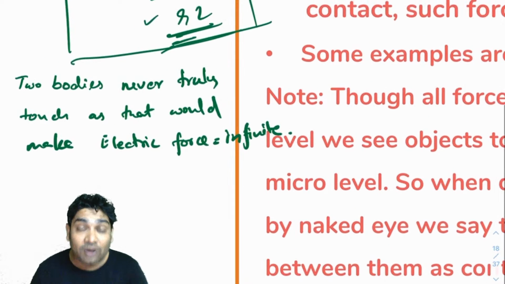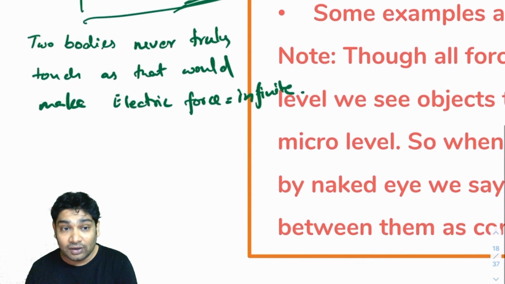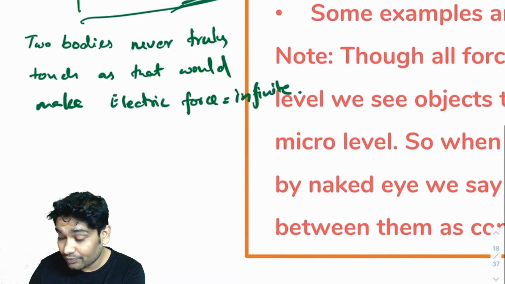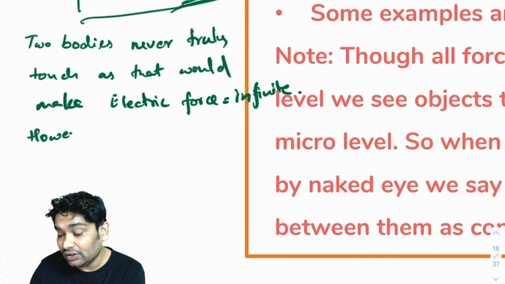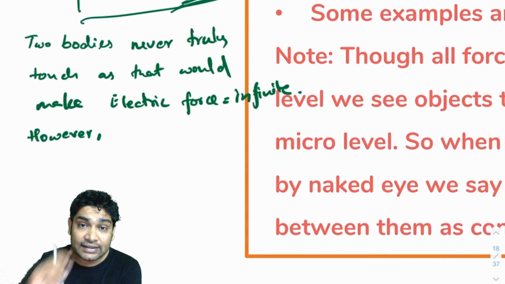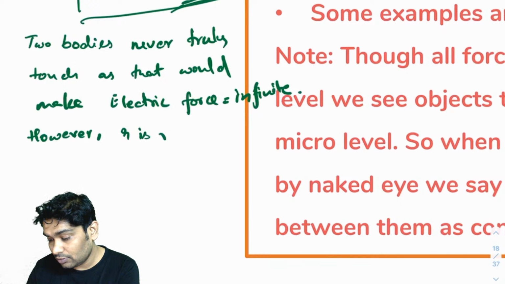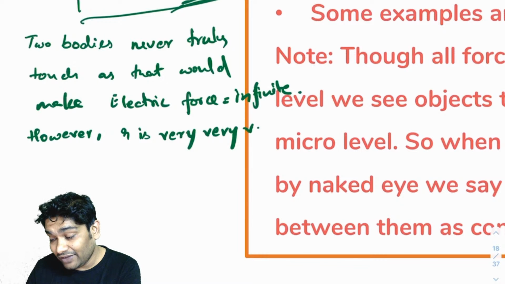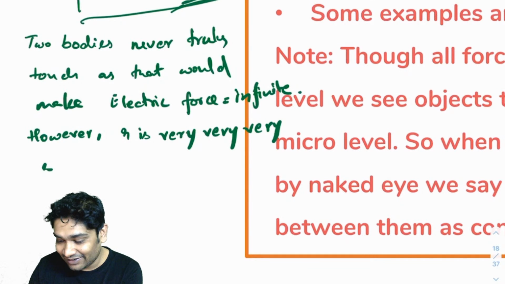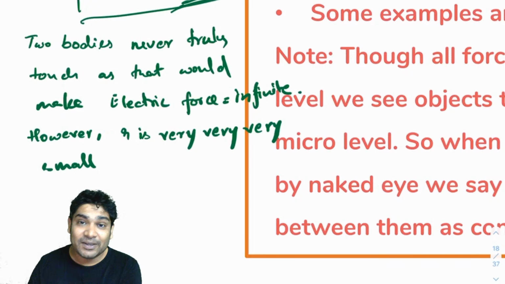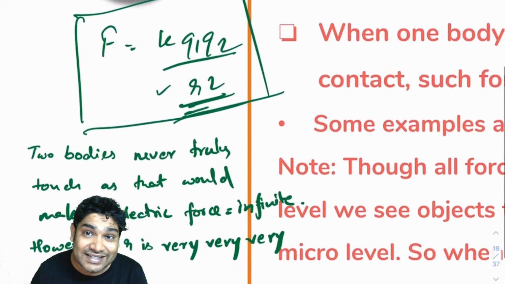Alright, so they are not truly touching. However, what happens is that the r becomes very small. Very small, in fact. So distance becomes so small so that the force is significant.